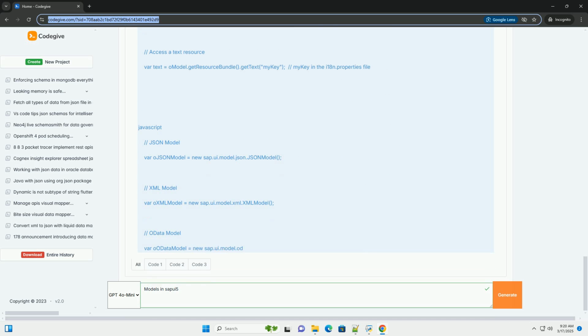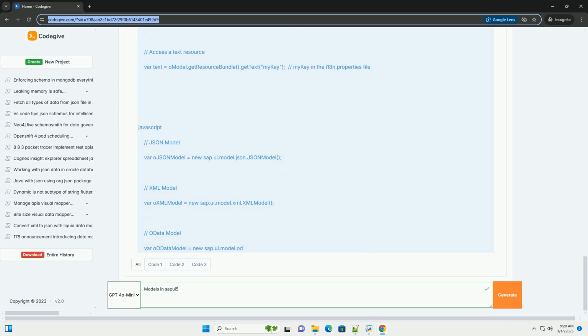Binding data to UI controls. Use data binding to connect UI controls to the data in your model. There are two primary ways to bind data. Using XML views. In this example, /firstName and /lastName are binding expressions. They refer to properties at the root of the JSON model set on the view. Using JavaScript views.